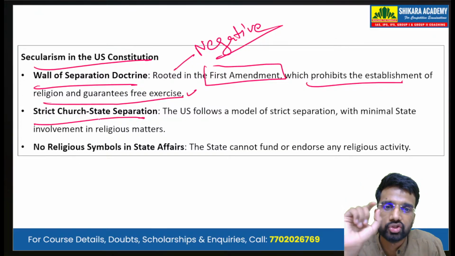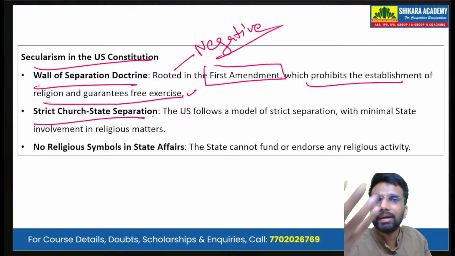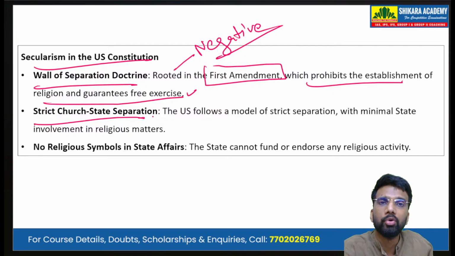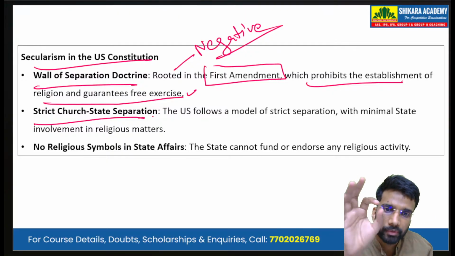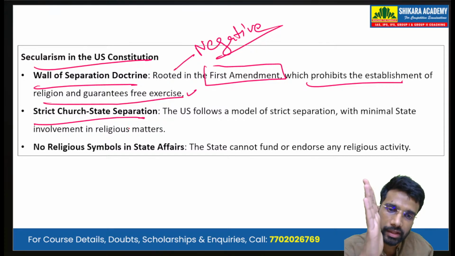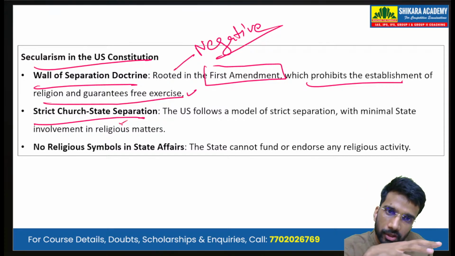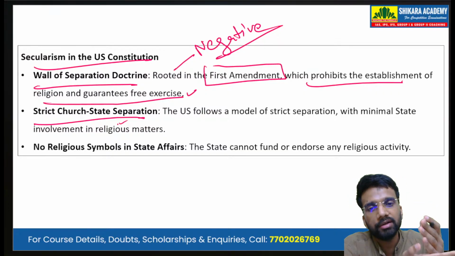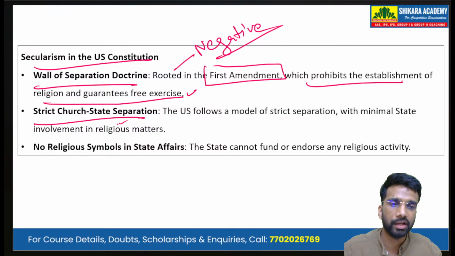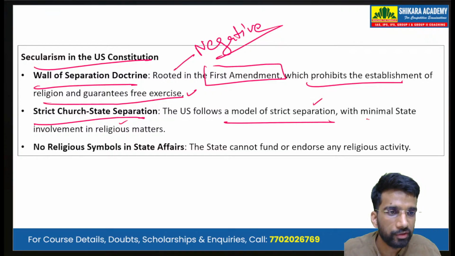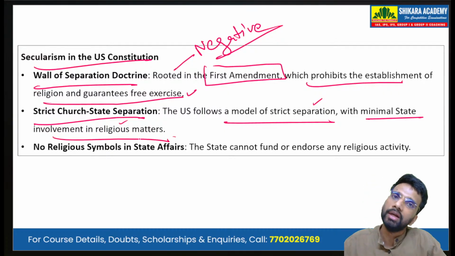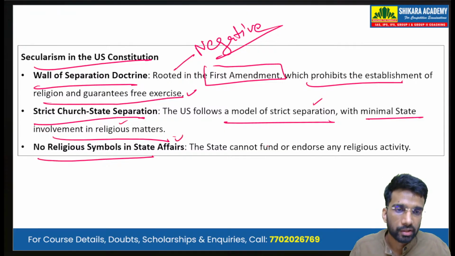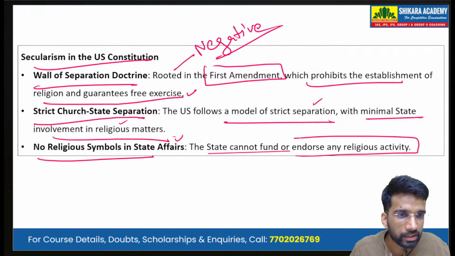Then there is strict church and state separation, because the US is predominantly a Christian nation. Their president also takes the oath over the Bible. But even though such religious practices are there in their government, there has been a strict separation of church from the state. The US follows a very strict separation model with minimal state involvement in religious matters. So no religious symbols in state affairs. The state cannot fund or endorse any religious activity.